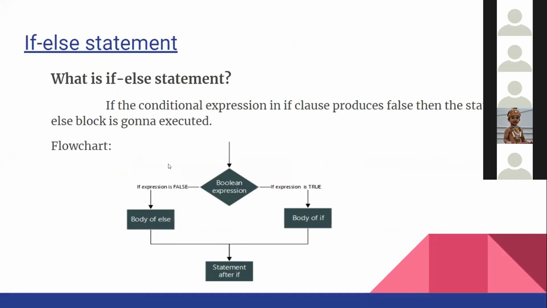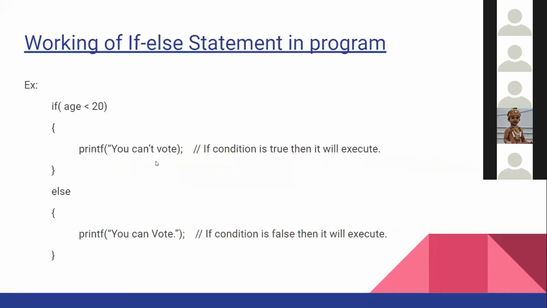Let's take an example. Okay, if-else. Like if age is less than 20, you can't vote. Else print you can vote. It is just checking your age. Like let's say if your age is less than 21, you can't go to a bar. Else you can go to a bar. It is either this or that. Are you getting it? Yes, sir.